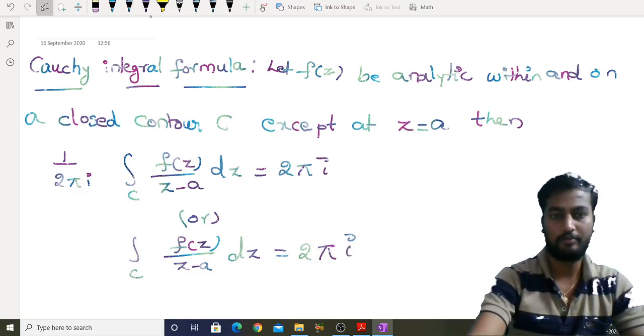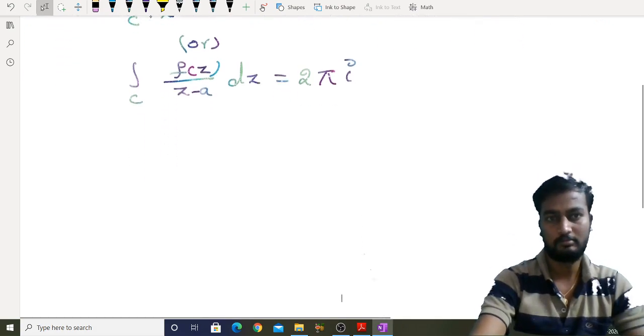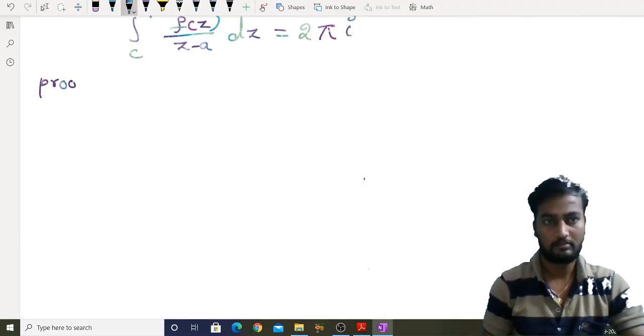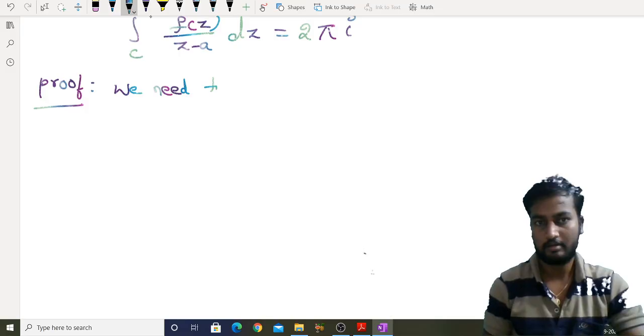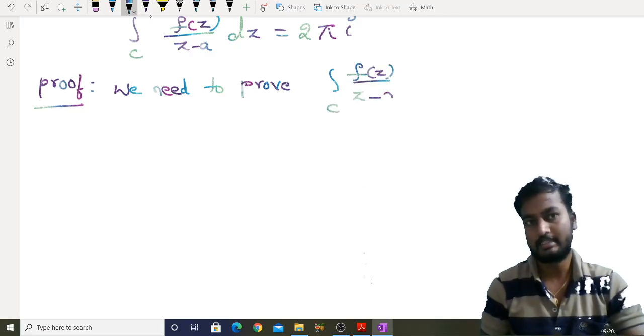Now coming to the proof. We need to prove that integral C f of z by z minus a dz is equal to 2 pi i f of a, right?